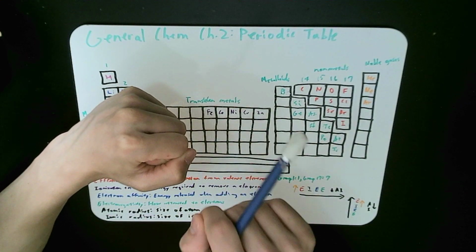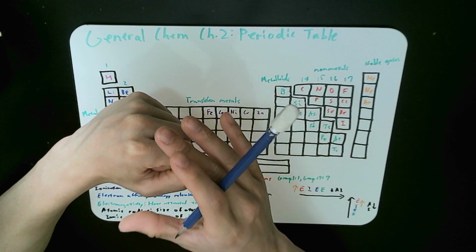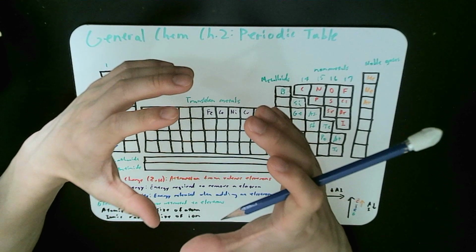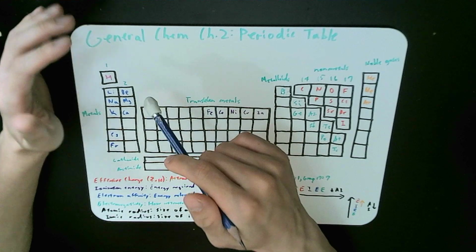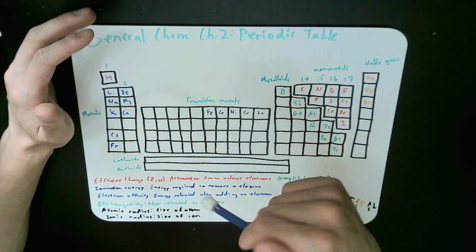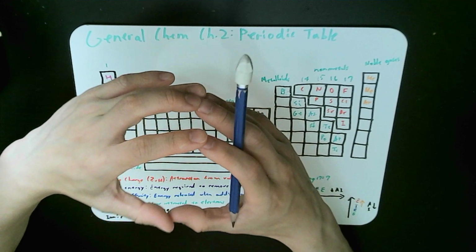When you add the electrons, the negative charge pulls towards the positive charge, and the shell overall gets a little bit smaller. So when you're adding electrons without adding an additional shell, the atomic radius decreases.